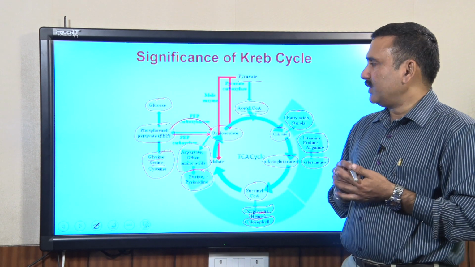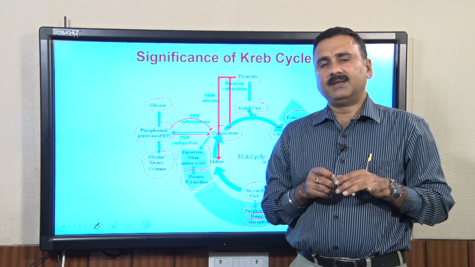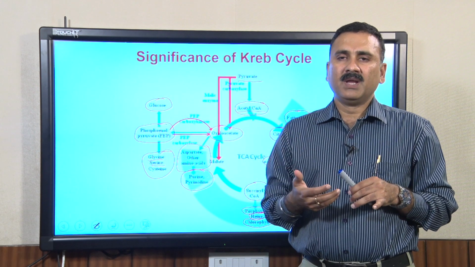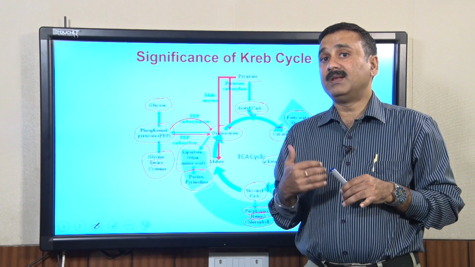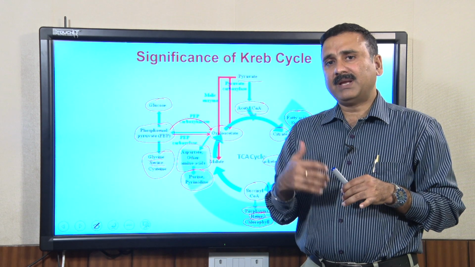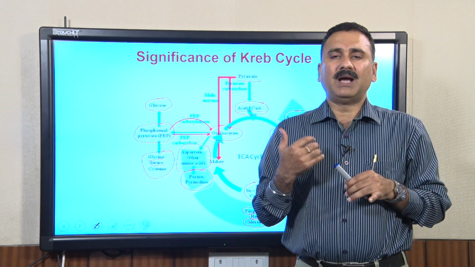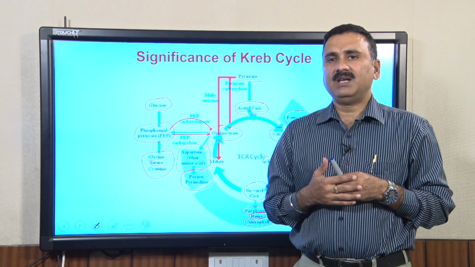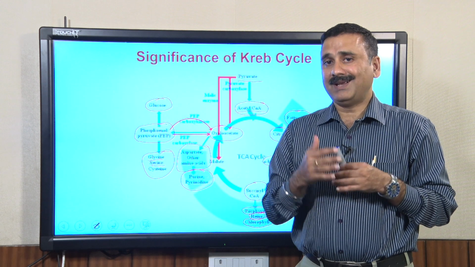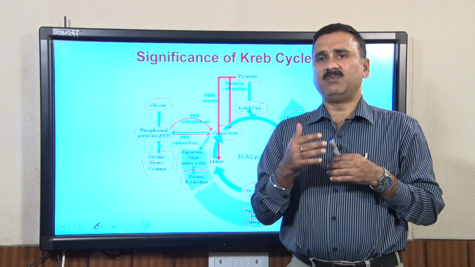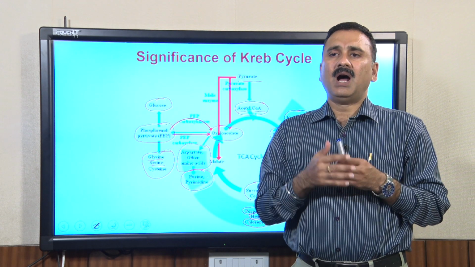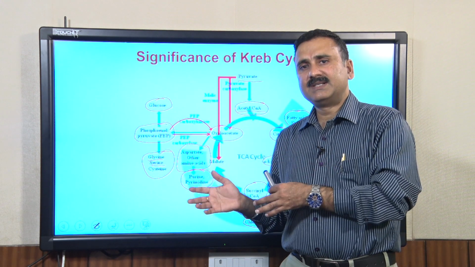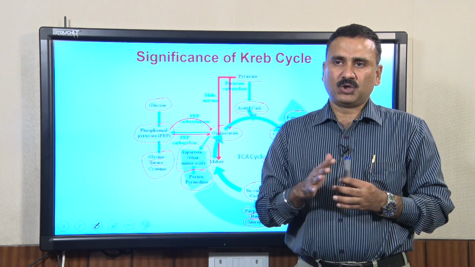But these are the things the Krebs cycle is doing when oxygen is present, because the Krebs cycle is producing a large quantity of NADH, one molecule of FADH and the GTP. These NADH and FADH2 generated in the Krebs cycle need to be oxidized in the electron transport chain.